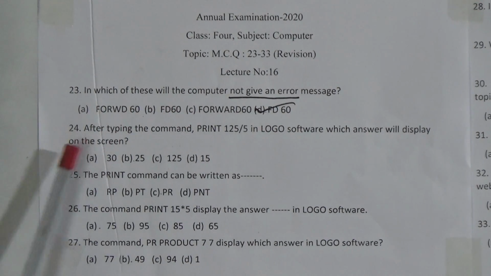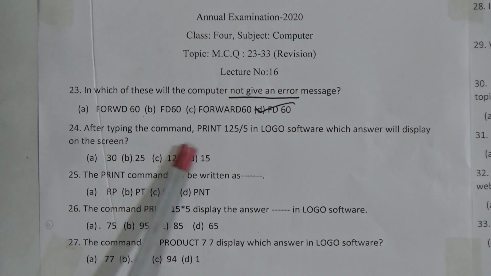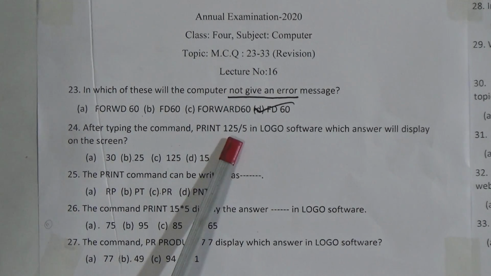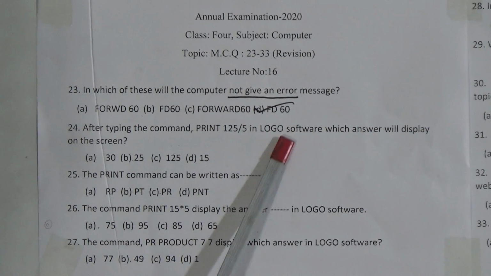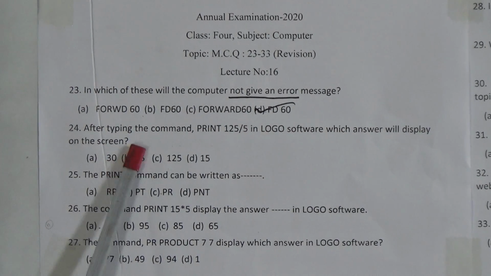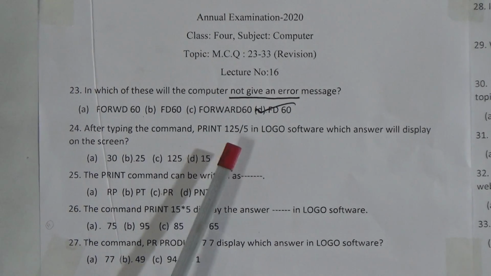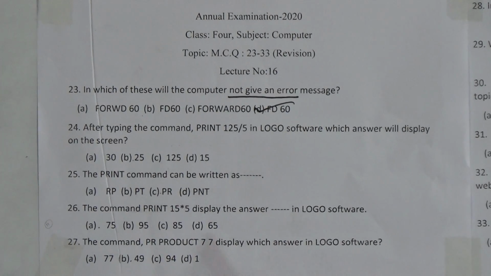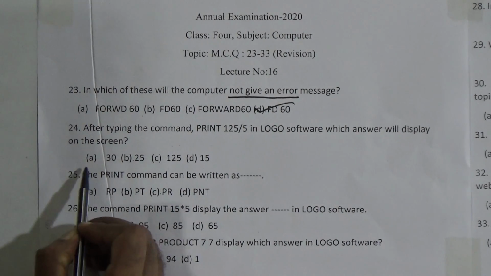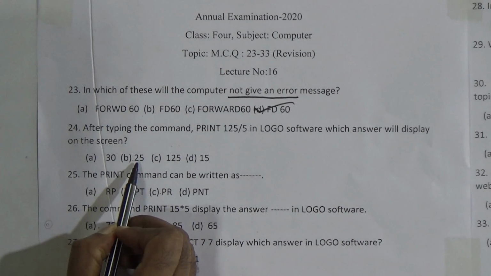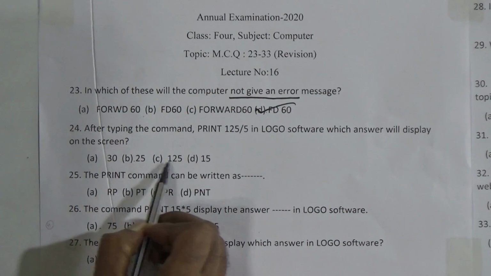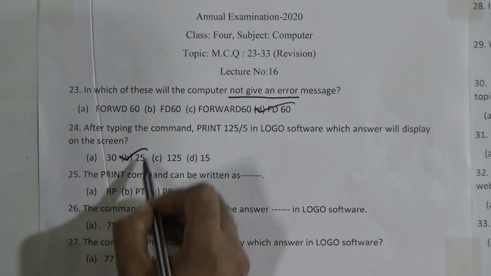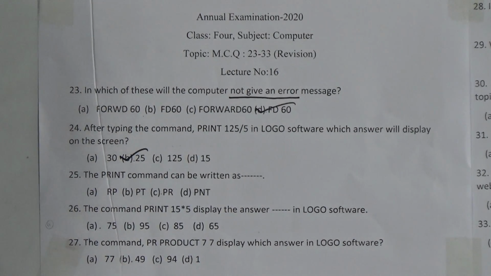FD space 60. 24. After typing the command PRINT, all the letters in capital form, 125 divide 5 in Logo software, which answer will display on the screen? If we divide 125 by 5, the answer will be 25. Look at the other options: A 30, no. B 25, yes, this is the appropriate answer. C 125, D 15, no. So B number 25 is the appropriate answer.